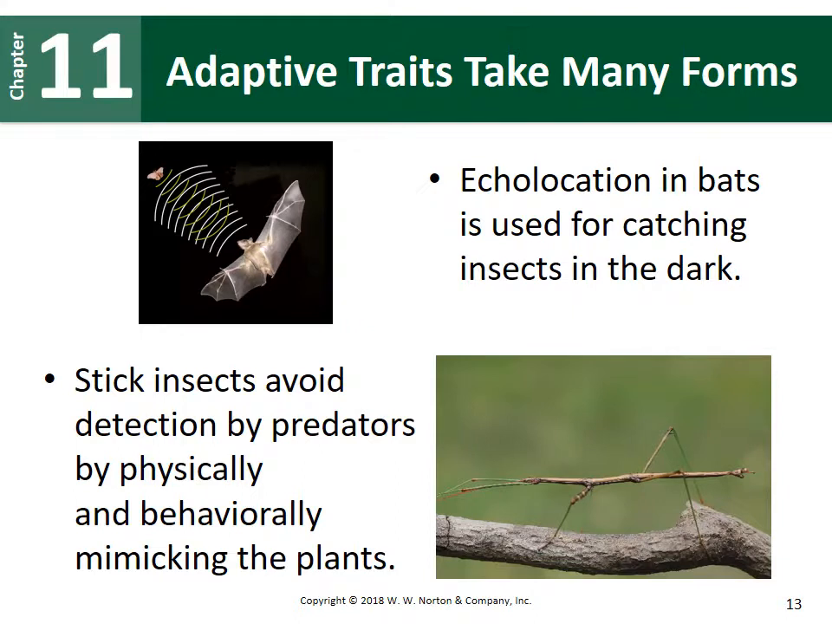So here are some examples of other types of adaptive traits, and they take many different forms. One example, echolocation in bats is used to catch insects in the dark, so they're able to still hunt and get food at night. So that one is used to catch prey. Another example is stick insects avoid detection by predators by physically and behaviorally mimicking plants. So these stick insects look like sticks to avoid predation.